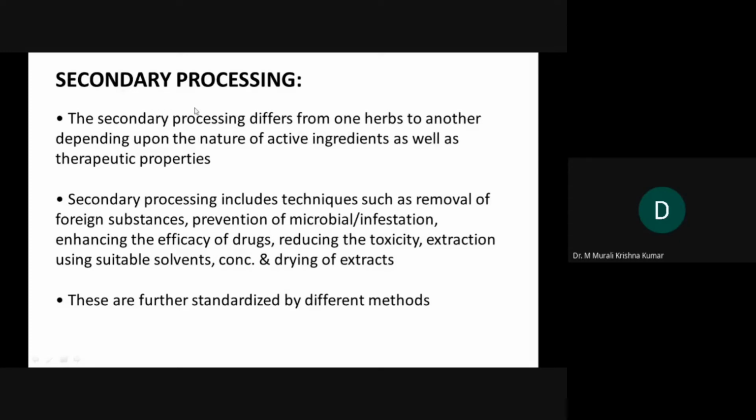So in the secondary processing, the inputs are obtained from primary processing. The process differs from one herb to another, because sometimes you may need extraction, sometimes powdering, sometimes mixture preparation, or so many other things. So it all depends upon the herb. The secondary processing always depends upon the type of herb.